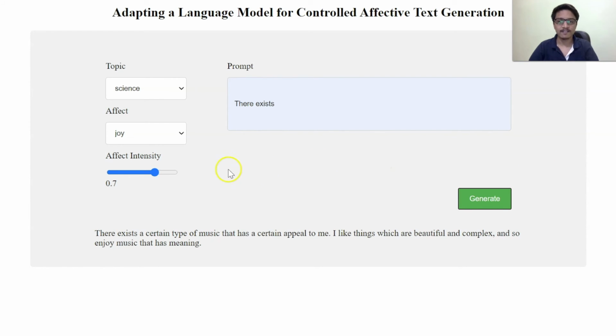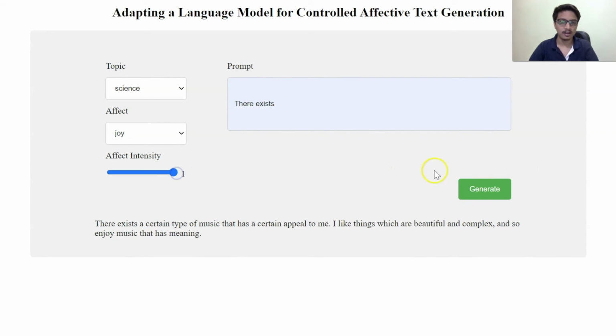Let's try to increase the effect intensity further to 1. Now the model generated a similar sentence, but now it says, I like things which are beautiful and exciting, and enjoy excitement which comes with the music. We see that this sentence is even more joyful.